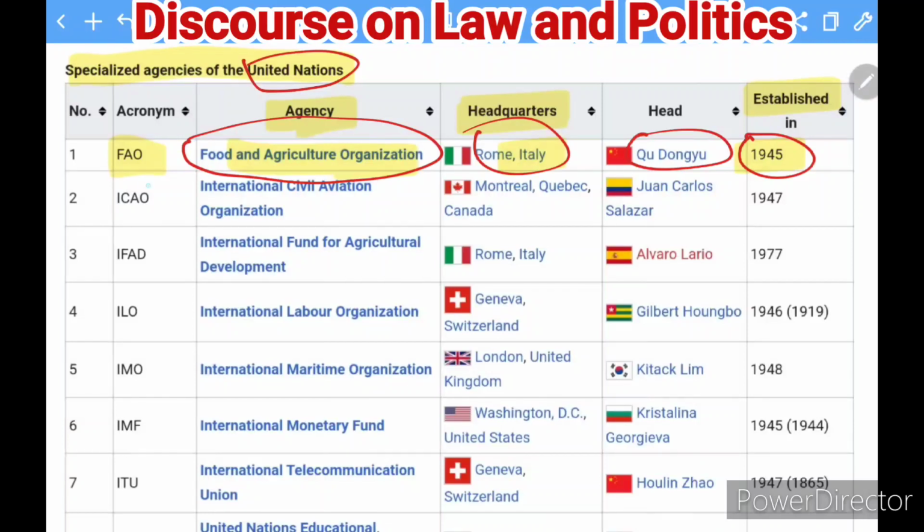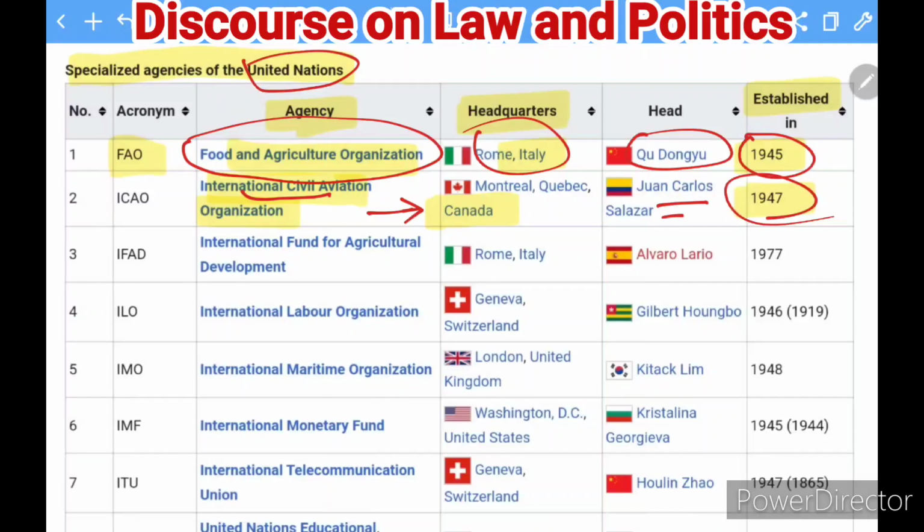The next agency is the International Civil Aviation Organization, and it has its head office in Canada, and it was established in 1946. So this is how you can find this. So you can say that the International Civil Aviation Organization has its headquarters in Canada, and it was established in 1947, and then this man Juan Carlos Salazar is the head of this right now.